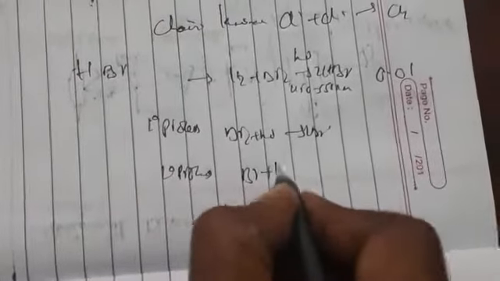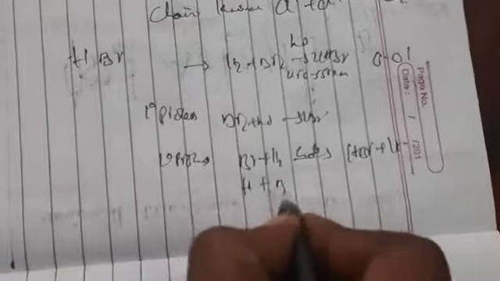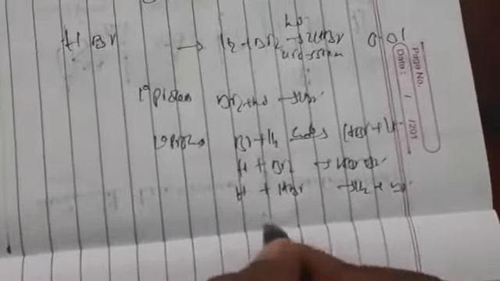Secondary process: Br plus H2, endothermic, gives HBr plus H radical. H plus Br2 gives HBr plus Br radical. H plus HBr gives H2 plus Br radical. Br radical plus Br radical gives Br2.